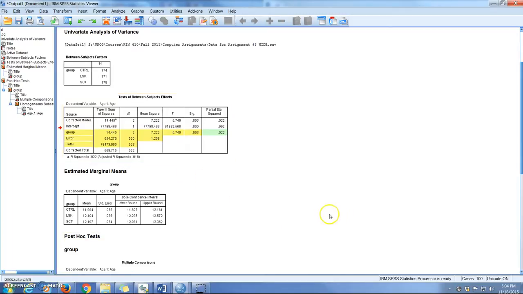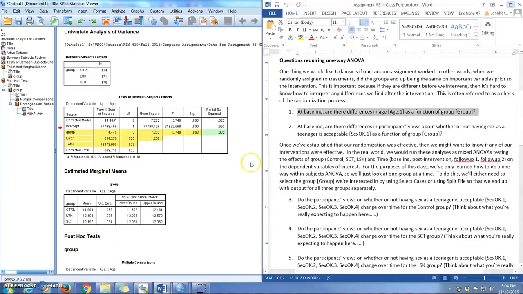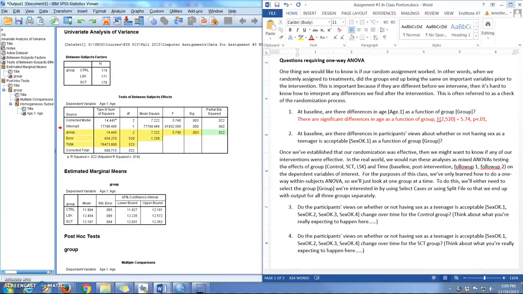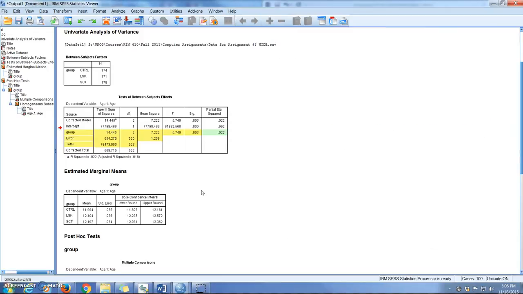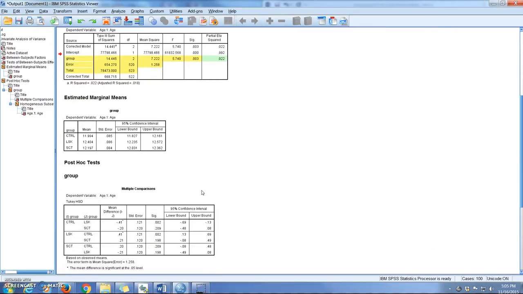Okay, so what we would need to do then is write out right here our results for that. So that you guys aren't just watching me type, I'm just going to paste that in so that you can see it. So you would type something to this effect. There are significant differences in age as a function of group. F with 2 and 520 degrees of freedom equals 5.74, p less than, and I just went ahead and put 0.01.